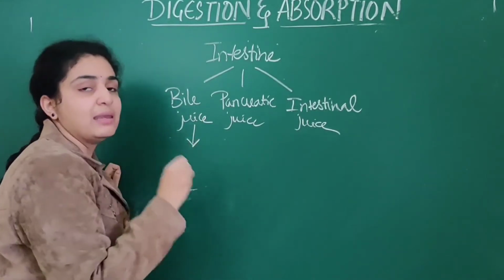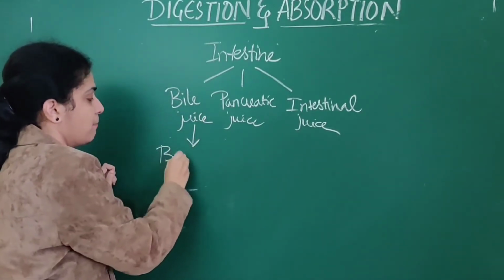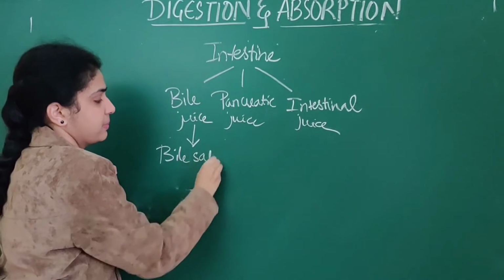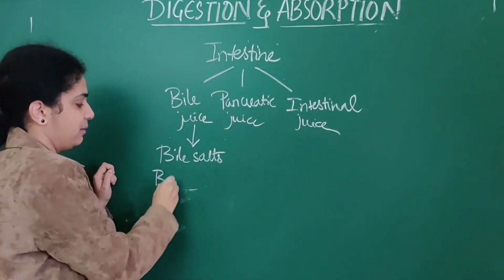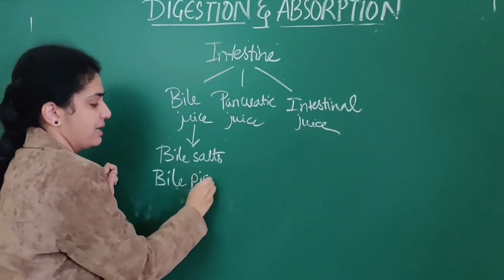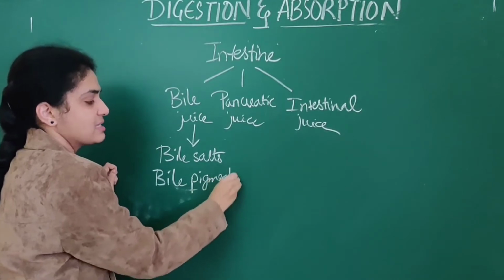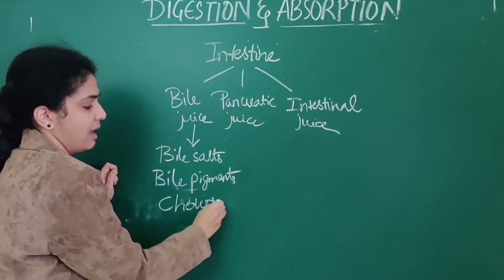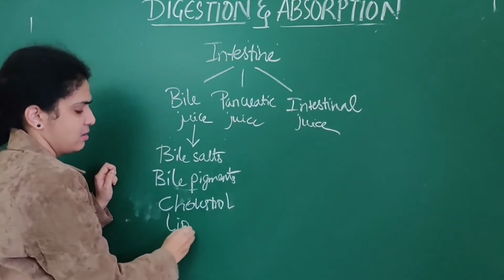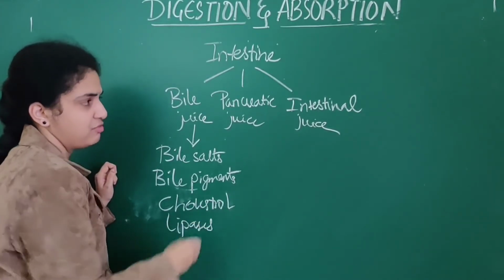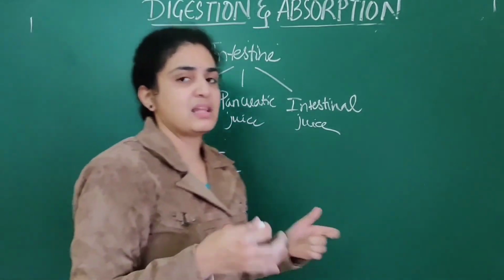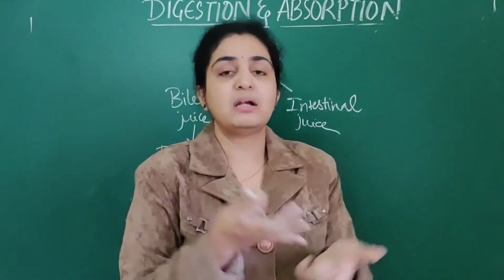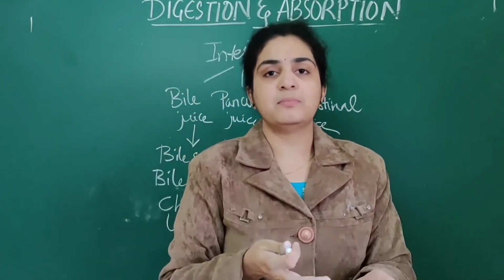This bile juice contains bile salts, bile pigments, as well as cholesterol as well as lipases. Before we deal with this, lipases are nothing but enzymes that act on lipids.